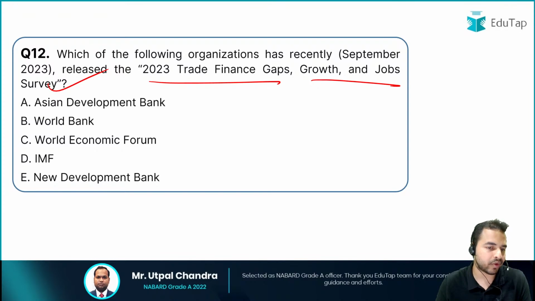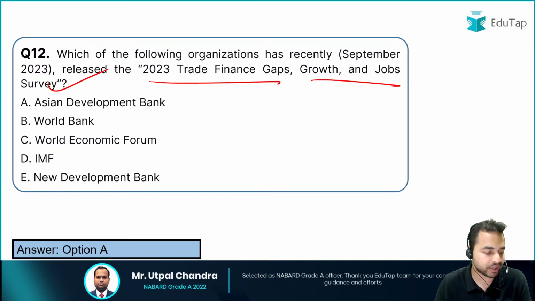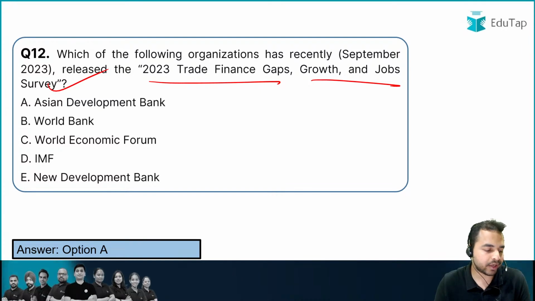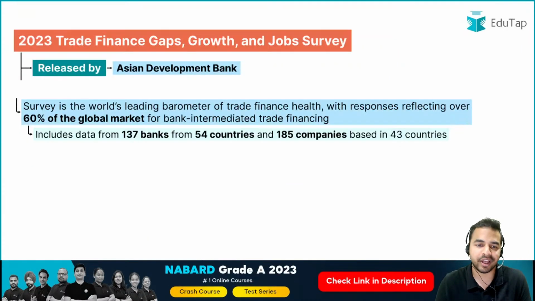Question number 12. The right answer here is option A, that is Asian Development Bank. Absolutely right, Shridevi, Prashant, Jeevan. The right answer is Asian Development Bank.